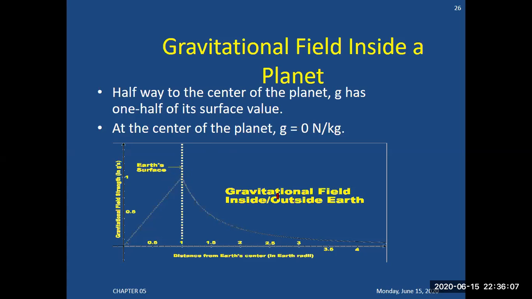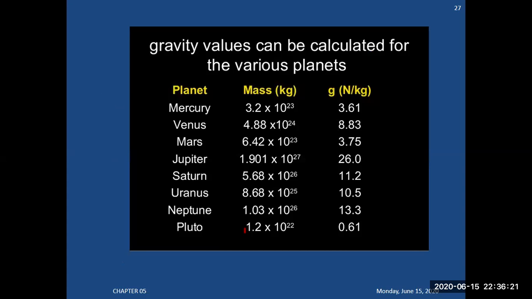This is Earth's surface gravitational field inside and outside Earth. This is the shape to explain where inside it will be 0, when it will be maximum, and when it will be in between the two. So this graph explains itself. Gravity values can be calculated for various planets. These are the different values of gravity which you see, and these are used on different occasions to calculate some of the numerical problems. You need to understand some of the most important planets and their values.